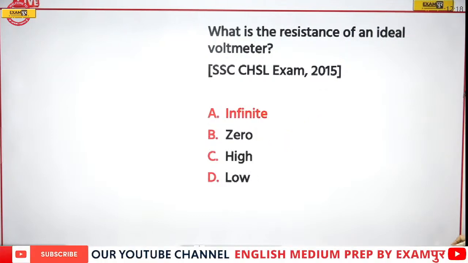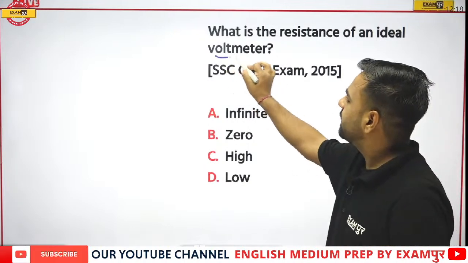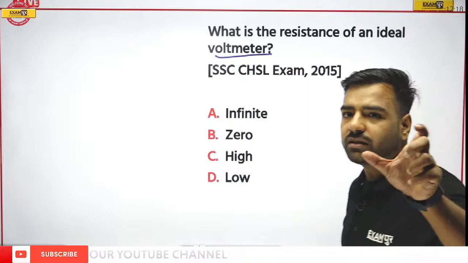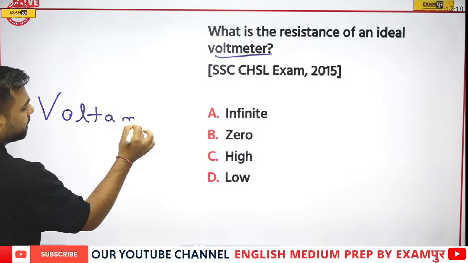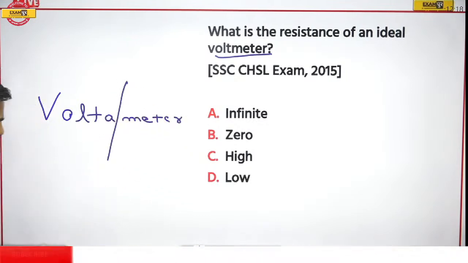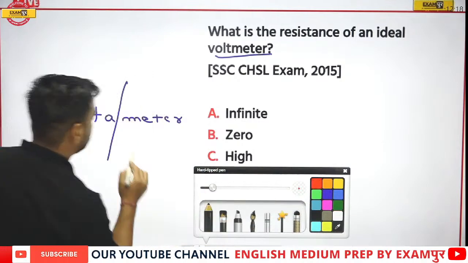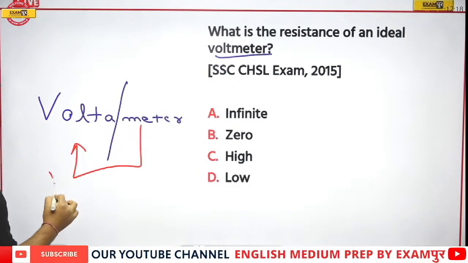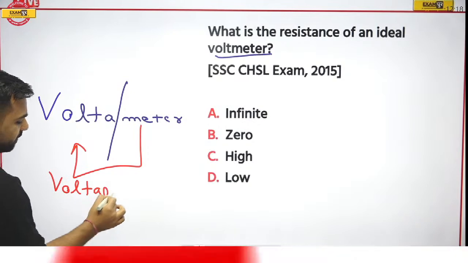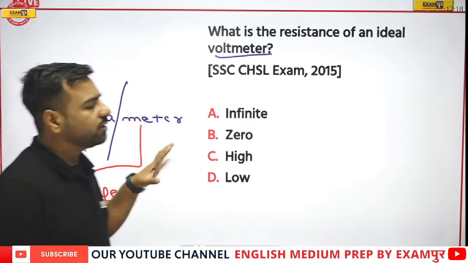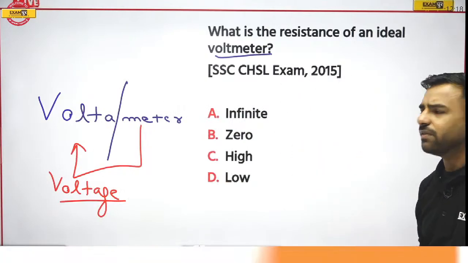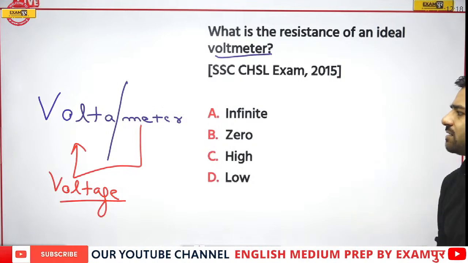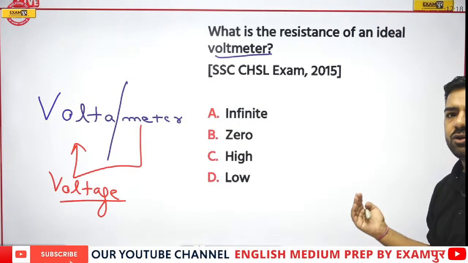Next question is, what is the resistance of an ideal voltmeter? Now what is a voltmeter? From the name itself it is clear. The meter that is measuring the voltage is the voltmeter. Now if I want to measure this voltage in any circuit or device, and I talk about its resistance, what should it be? Should it be infinite, zero, high, or low?